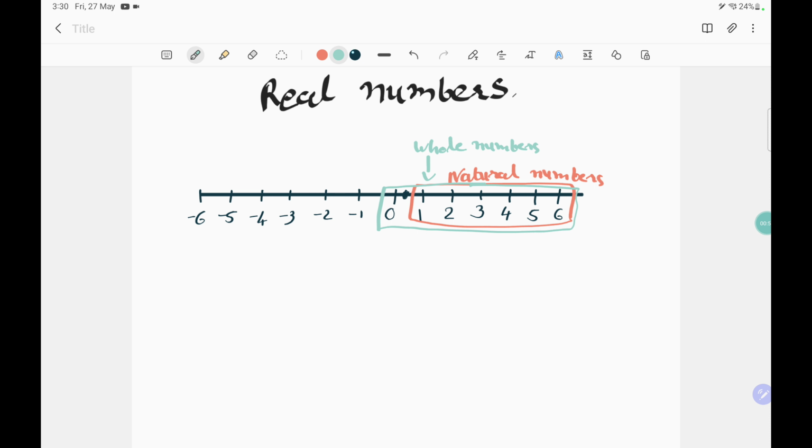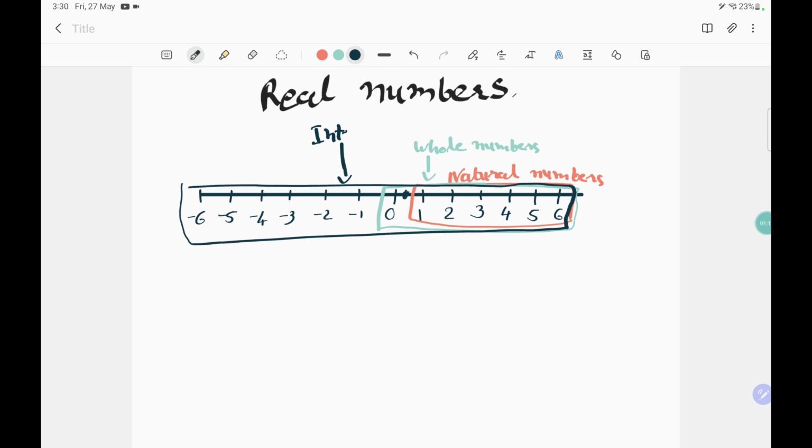Now if you include all positive numbers, 0, and all the negative whole numbers, all the positive, negative and 0, if you add them all together, then those numbers are called the integers. So we sometimes say positive integers and negative integers, but integers itself tell you all numbers will come, positive and negative, but not a decimal number.